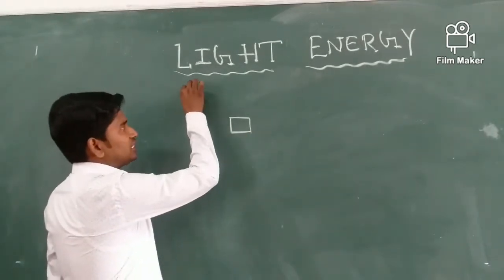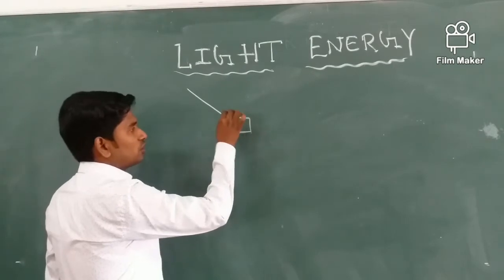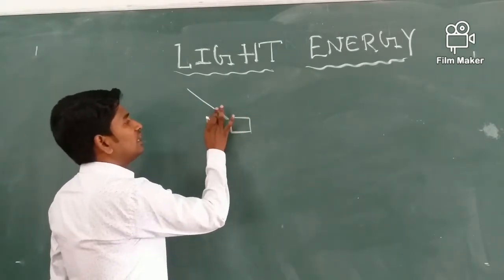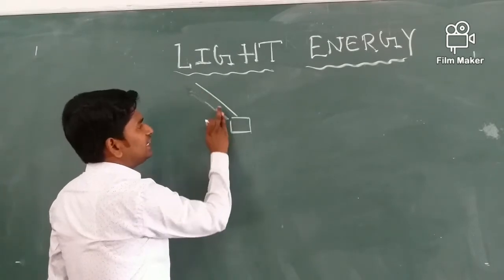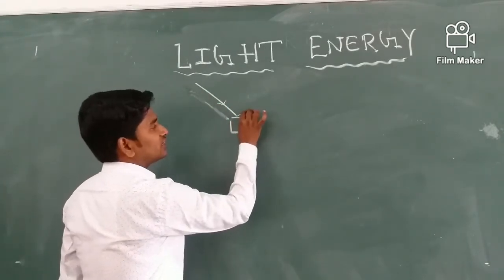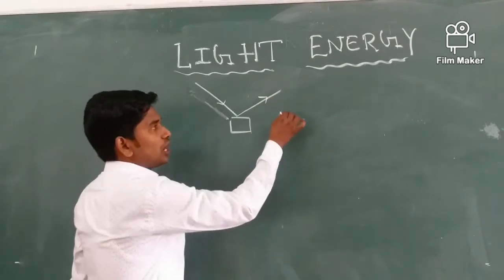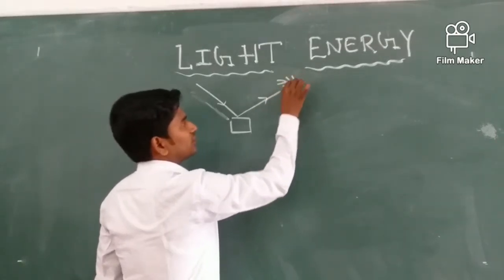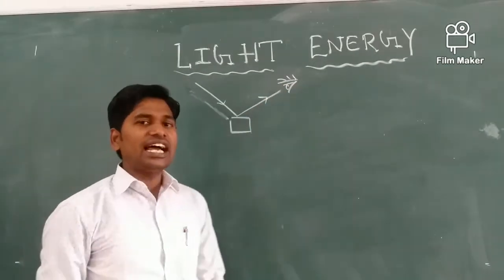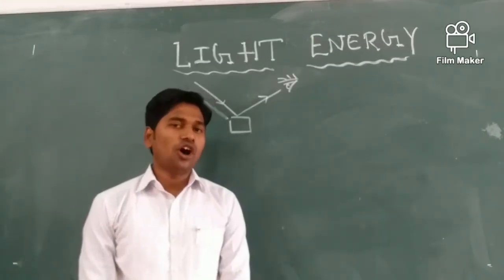A light from a source falls on the body and it is reflected to our eyes, and there we see the object. So reflection of the light makes us to see the object.